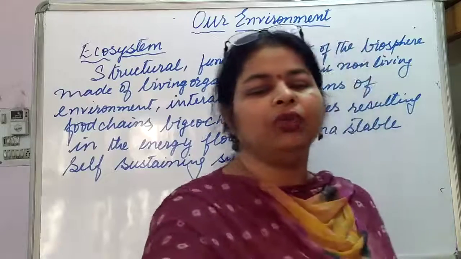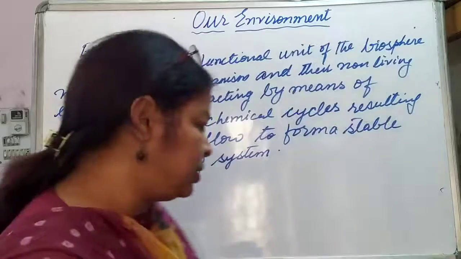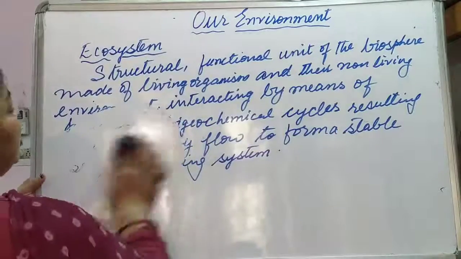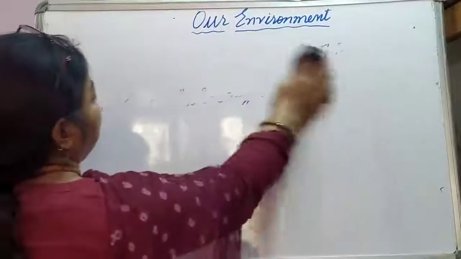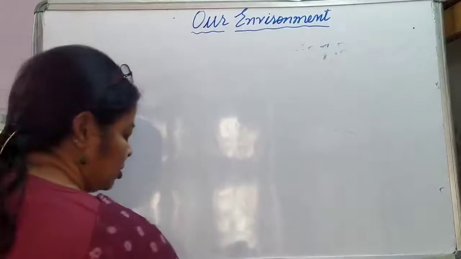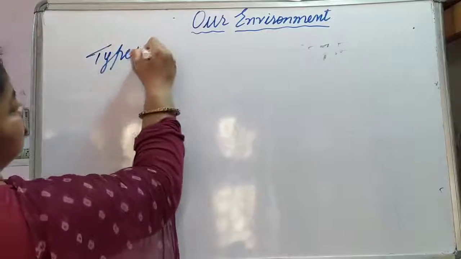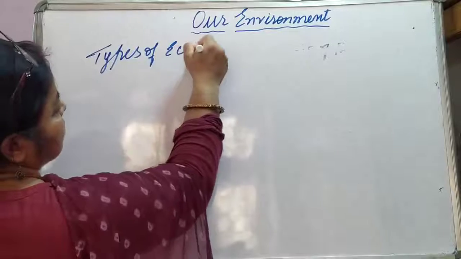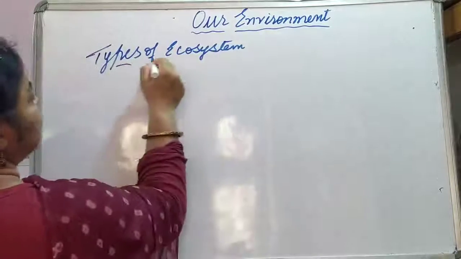Okay, now we are going to discuss types of ecosystem. How many types of ecosystem are there? See, ecosystems can be of various types. It depends upon the duration. Types of ecosystem. So the question can be asked in the exam also.